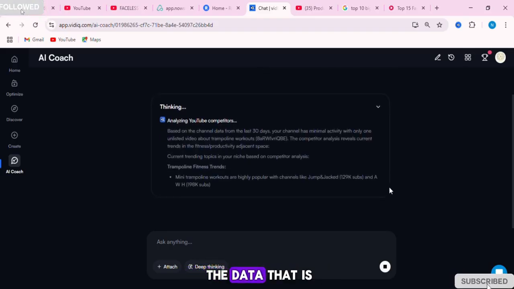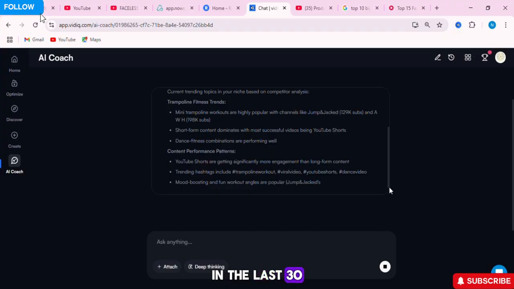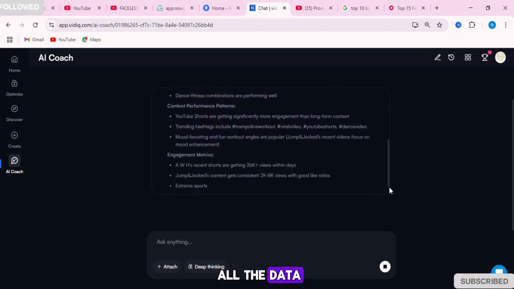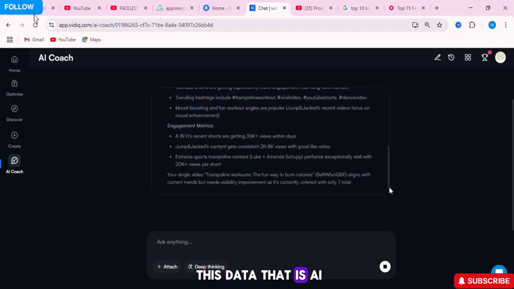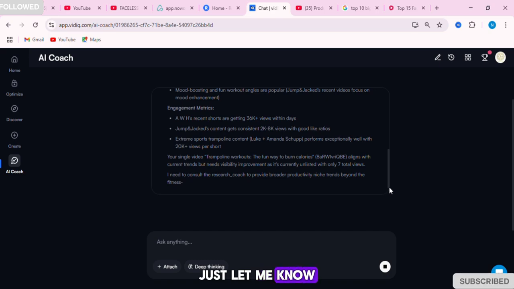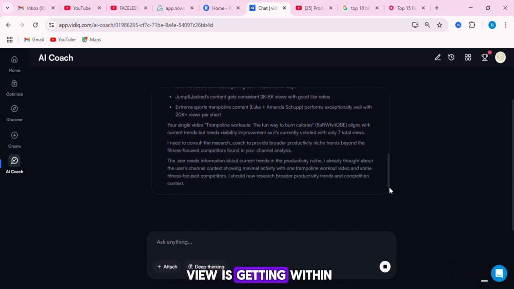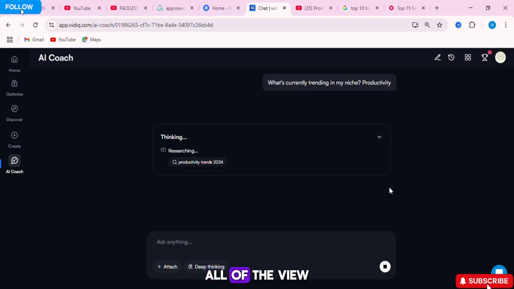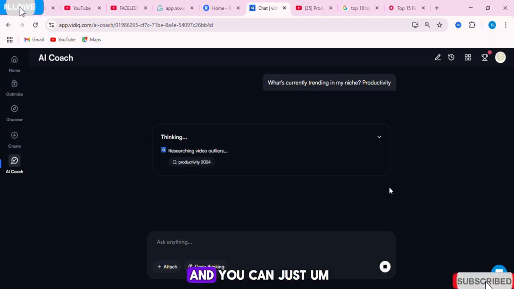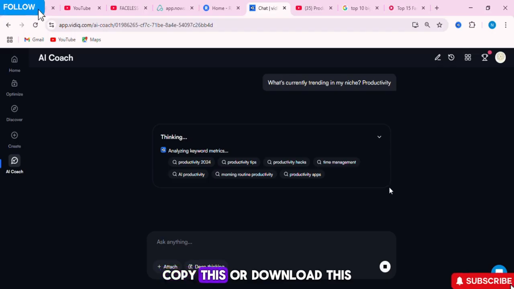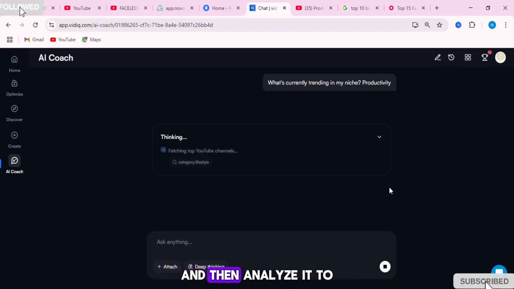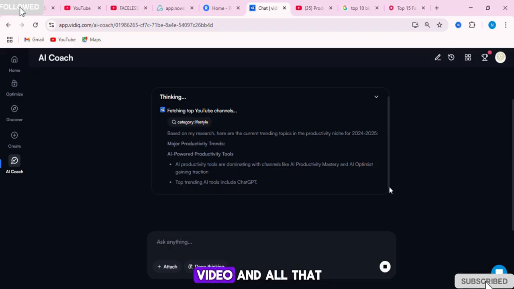You can see all the data that it is giving us in the last 30 days. It's giving us all the data. So if you want this data that the AI is giving me right now, just let me know in the comment section below, and I'm going to make it available. You can see the views it's getting within a day. All of the views, all the data, this AI is going to get it for us, and you can just copy or download these and then analyze it to craft out your own video and all that.